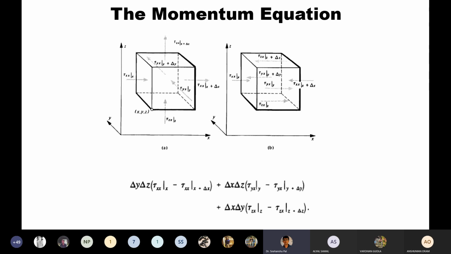Again, I am repeating. If you want to know how the x momentum enters the y face, the representation should be the product of mass flow rate and the velocity. And what is the mass flow rate? Del x, del z, rho vy, area, times that momentum. And vx is the x component of velocity. In this way, you can define each term of the expression.